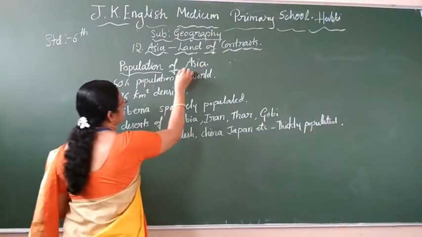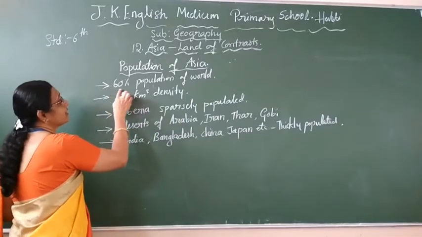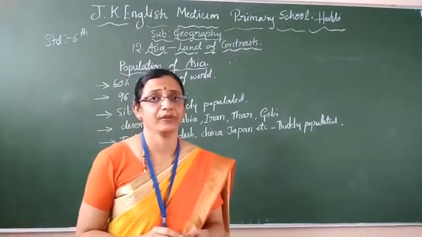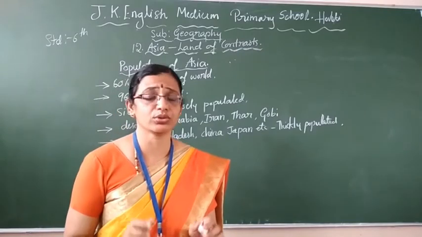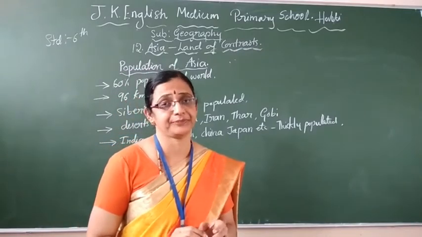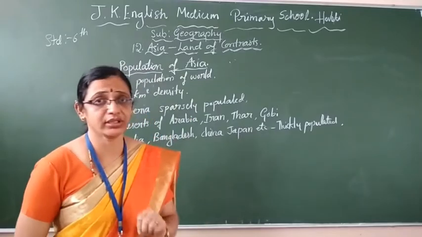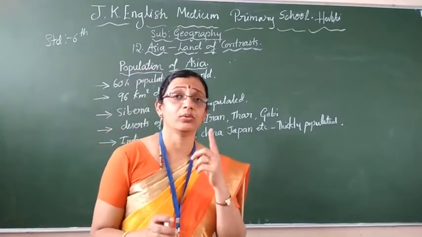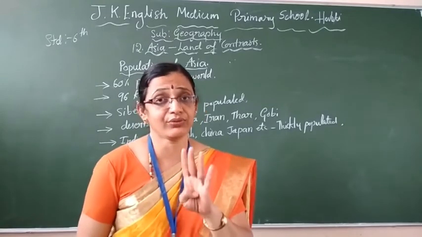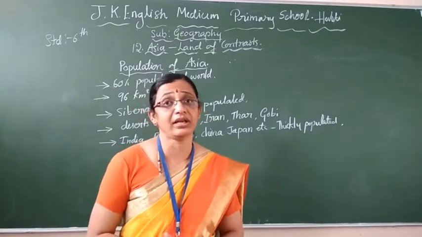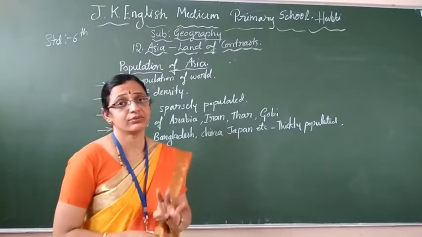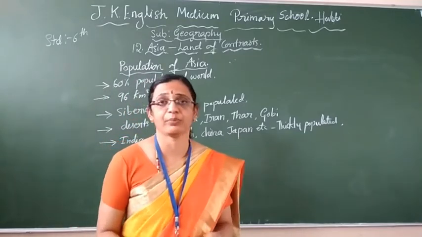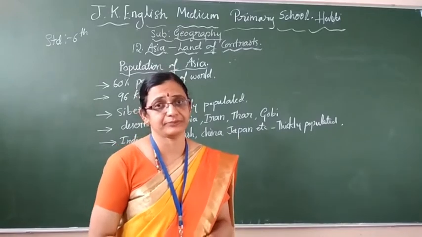Population of Asia, children. 60% of the world population is in Asia only. Asia is the most thickly populated continent. See children, there are 7 continents, but 60% of the world population is in one continent only. The other 40% is distributed in the other 5 continents, because Antarctica has no population, it is full of ice.